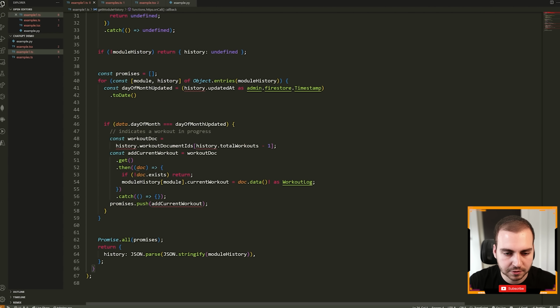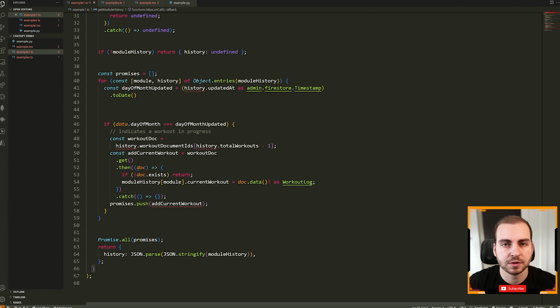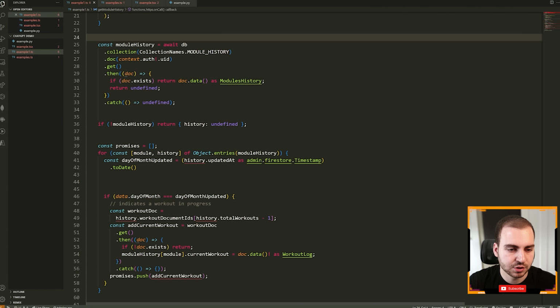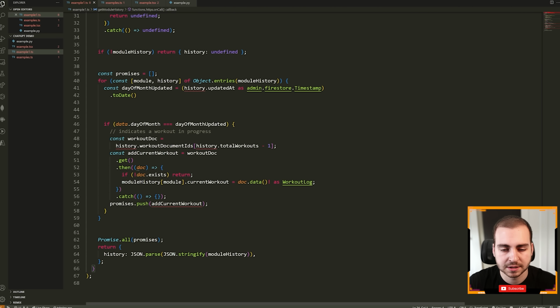It doesn't really matter if you see this one function. Anyways, what's going to happen here is we are going to look through the user's kind of history of workouts, and we're going to determine if they were currently in the progress of a workout or not. So you can pause the video and kind of read through this if you want. I'll slowly scroll if you're interested in the context here.